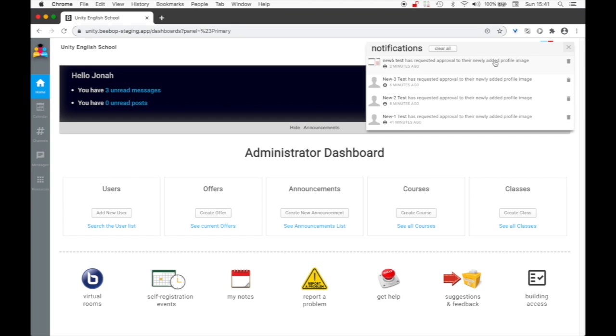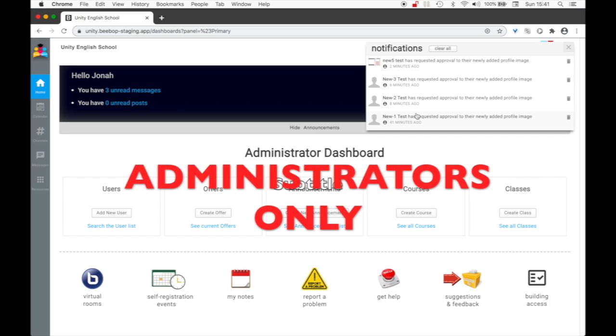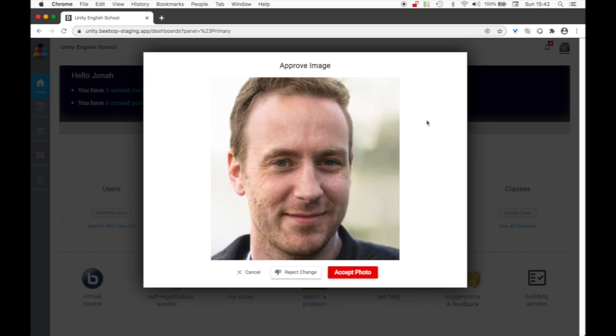Let's go and take a look. New students, all these new students uploaded their pictures. This is still the old picture they had or they didn't have. So now it's up to me or any one of my colleagues to decide if this is acceptable or not. So let's take a look at this one. That seems like a good picture, it's acceptable.